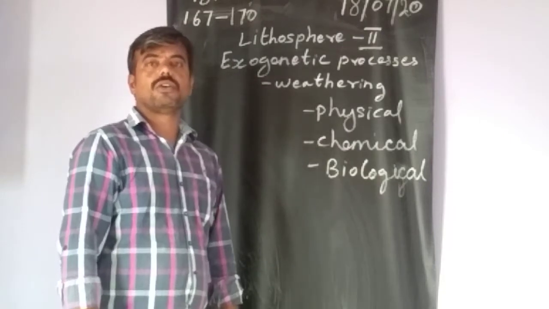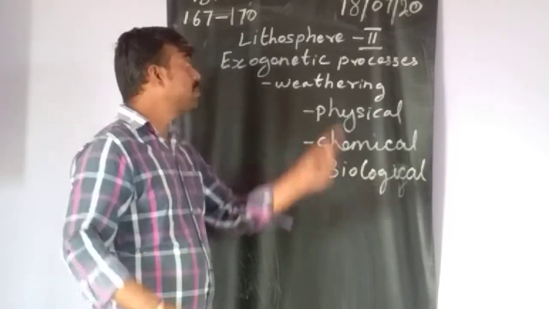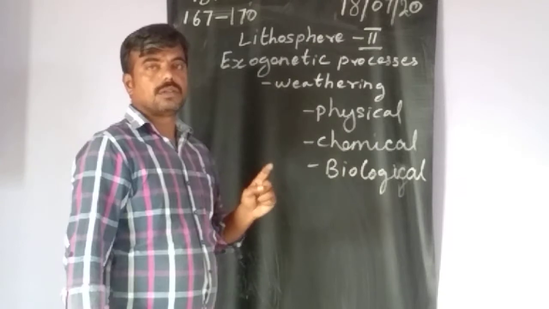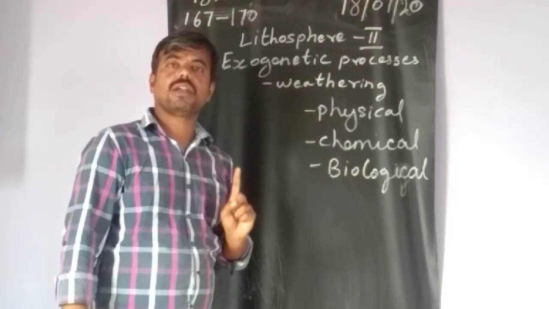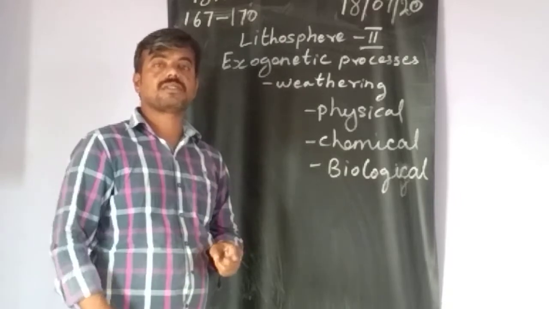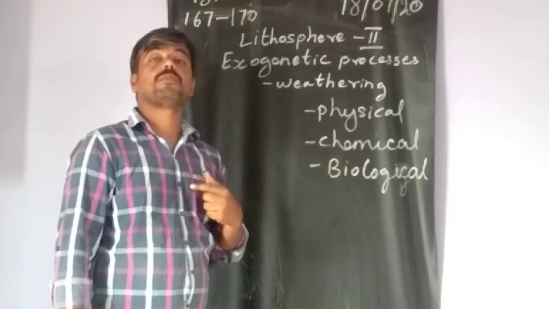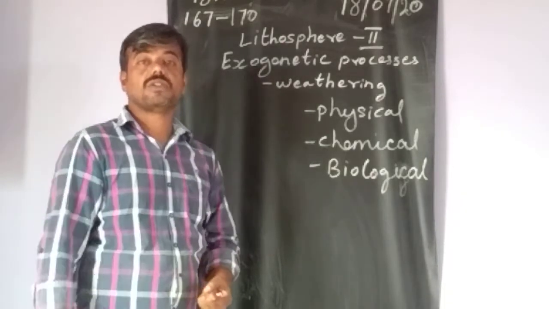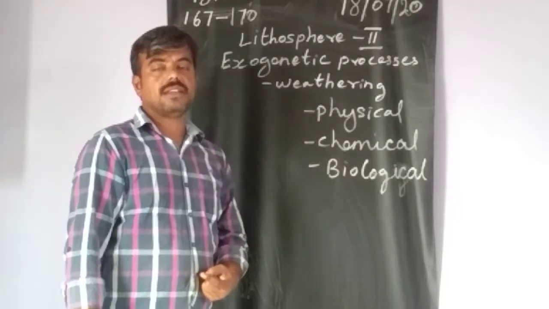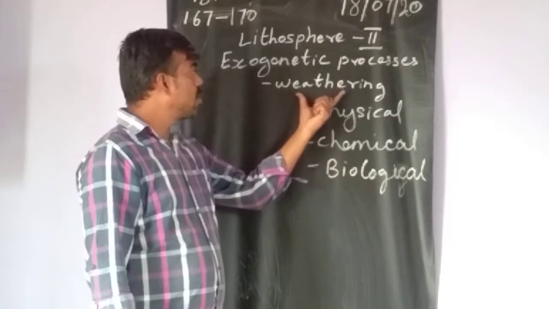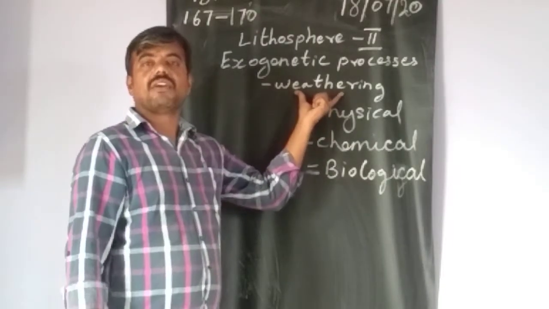Good morning to all. Today we are going to see the geography second lesson. The name is lithosphere 2, the exogenetic process. In the first lesson we saw lithosphere 1, the endogenetic process, the internal process. Now we are going to see the external process, outside of the earth: what changes are happening and how they are happening. Based on that, the first topic we are going to see is weathering.